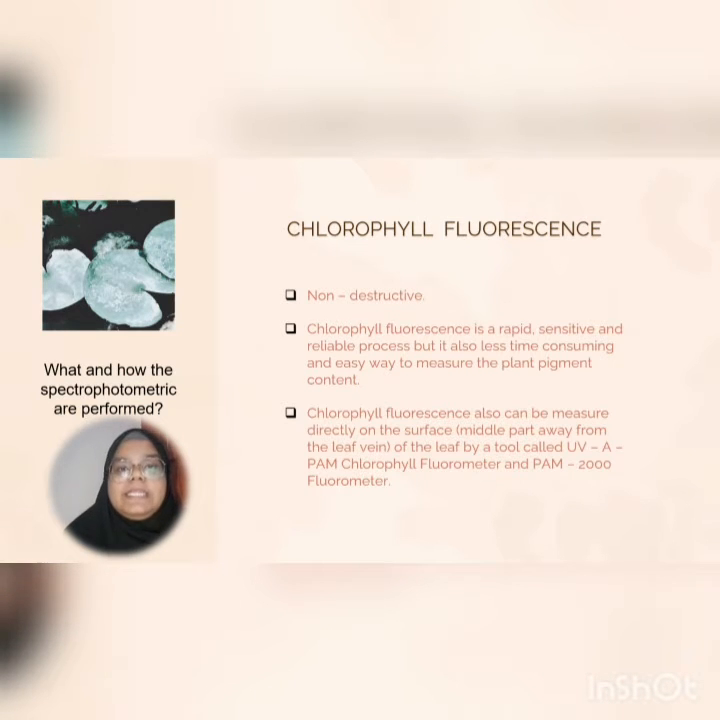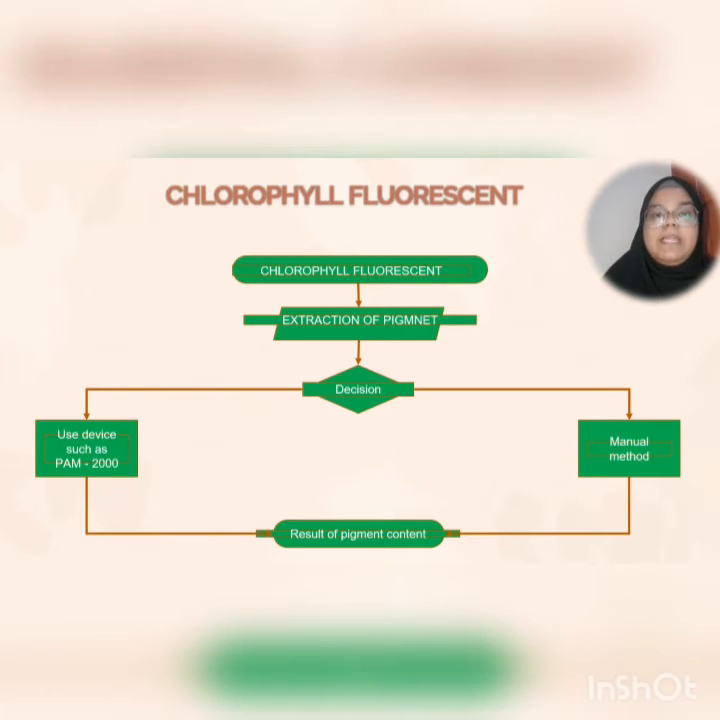It is a rapid, sensitive, and reliable process compared to the spectrophotometer. For this method, it must be conducted in a dark environment in order to obtain a strong light. After the chlorophyll fluorescence is done, the scientists get to choose either to use a portable device such as the Palm 2000 or the spectrophotometer in order to know the concentration of chlorophyll in the plant.